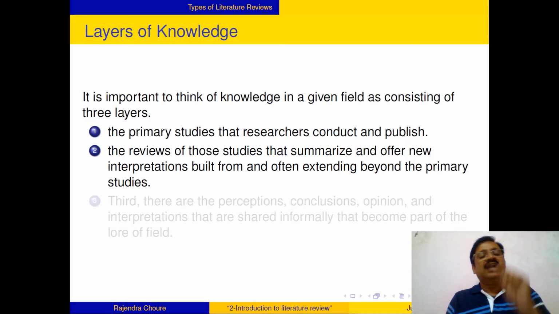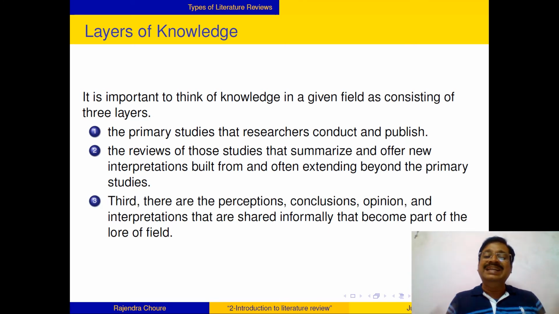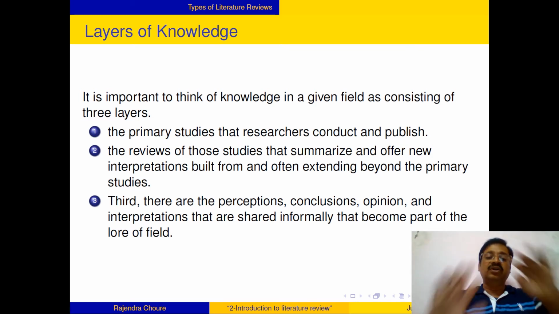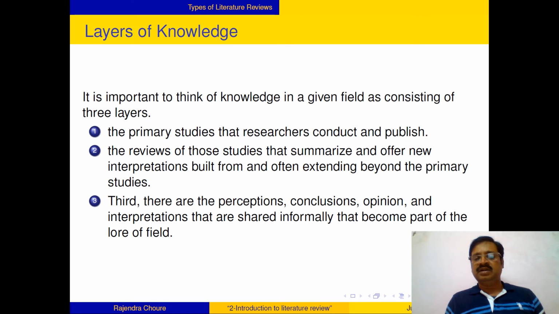Then all the information in a particular field will be collected together and summarized, and a literature review will be there. Those reviews will be the secondary source, and based on all this information, your readers will have perceptions, draw conclusions, and have opinions and interpretations. A particular feeling about that area will be there, that nitrogen fixation is very good for the environment. This perception is the third layer.